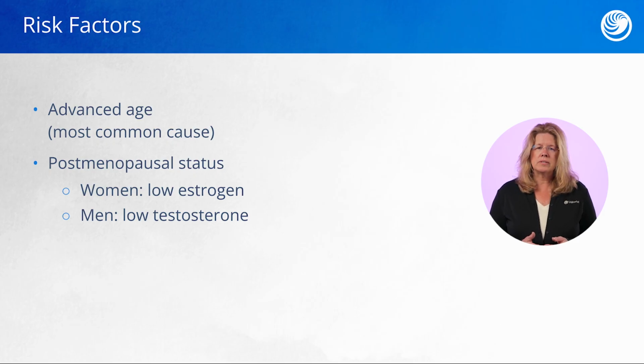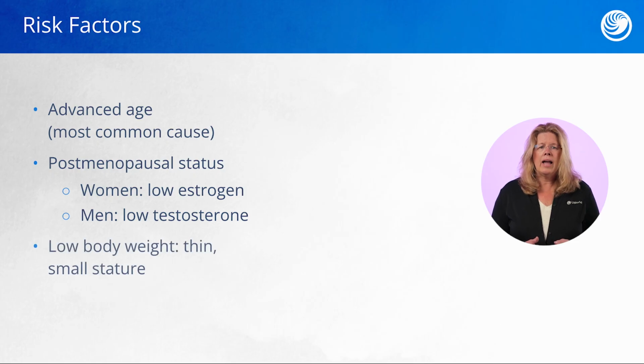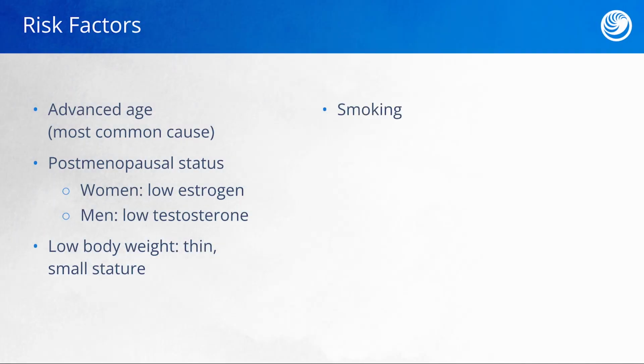We oftentimes will see people who develop osteoporosis have a thin or small stature. When we are smaller in stature, our bones do not develop as strong as someone who has a bigger, more muscular tone to them. Habits such as smoking and excessive alcohol intake trigger an inflammatory response within the body. This inflammatory response, in turn, releases mediators, such as cytokine. This creates an environment that inhibits bone growth and ultimately chips away at the existing bone.